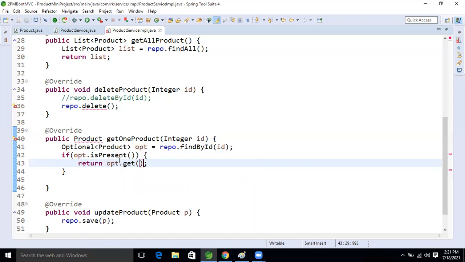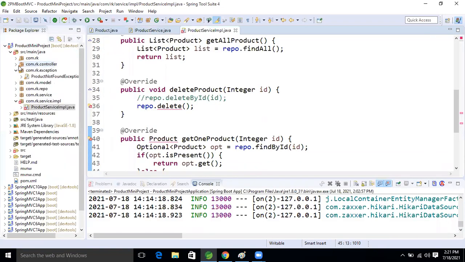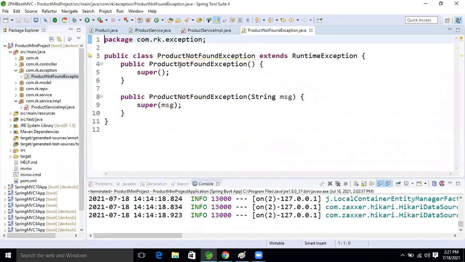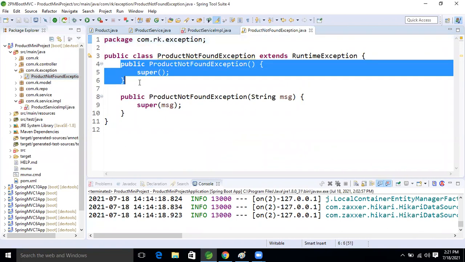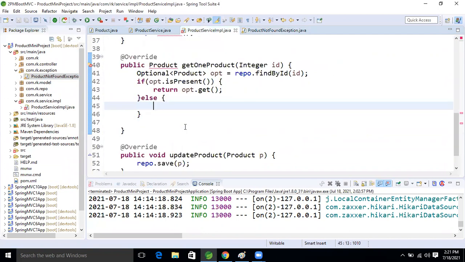Else, right? Else we will check the condition. Else, we have to call the exception. Yes, guys, exception. We just created one exception class, right? With a zero param constructor plus a parameterized constructor.